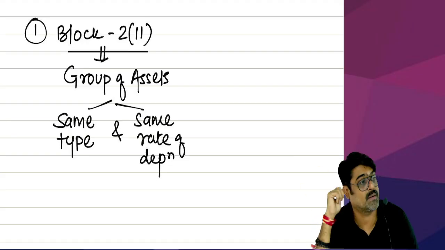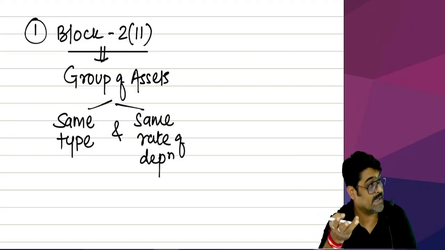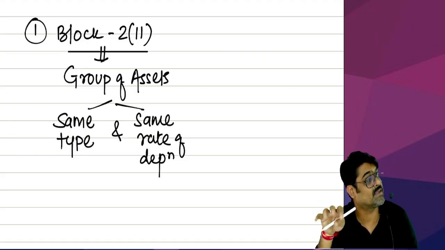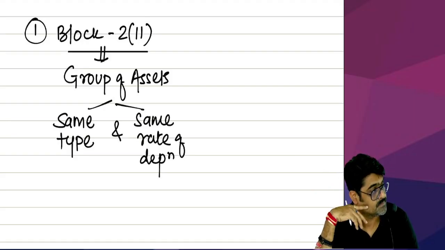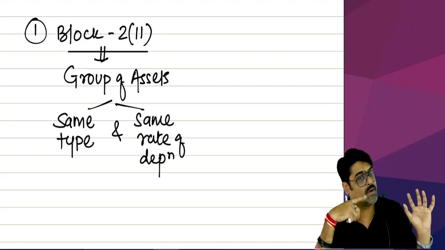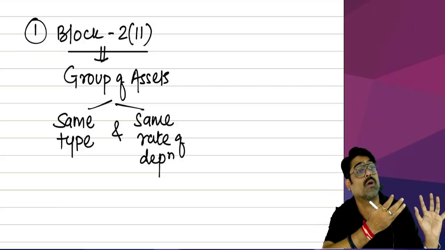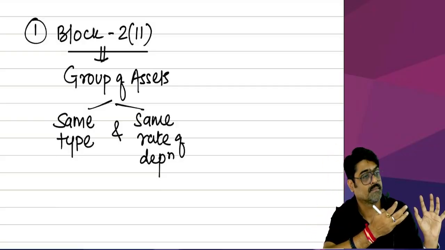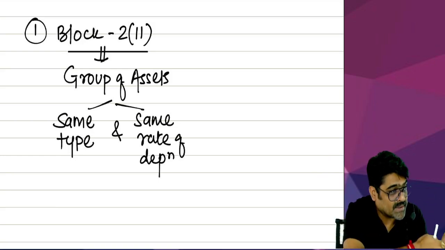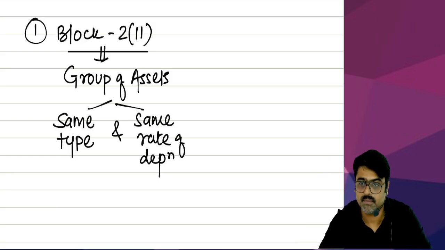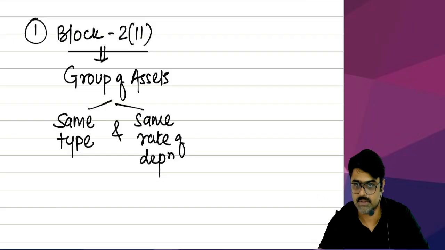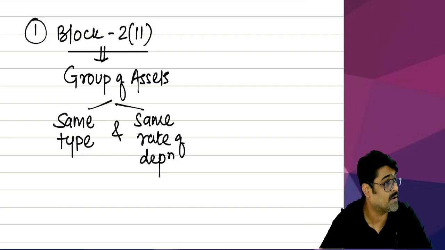Intangible assets, separate block will be made, because on intangible assets, the depreciation rate is 25%. So one block will be made for intangible assets. All intangible assets will go in that block. Yes or no? And that will be depreciable at what rate? 25%. And if you have plant and machinery will have different blocks.